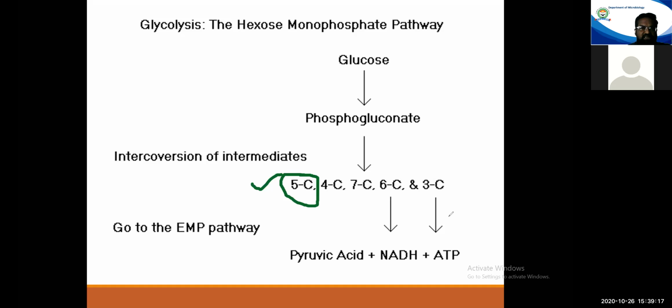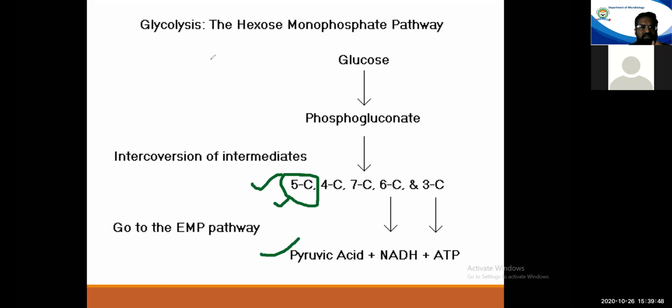Okay, so this particular HMP pathway provides for the biosynthetic precursors as well as the energy of the cell. No doubt, if both the things are operative at the same time, a lesser amount of energy will be generated as compared to EMP pathway, but the pathway is still efficient enough.